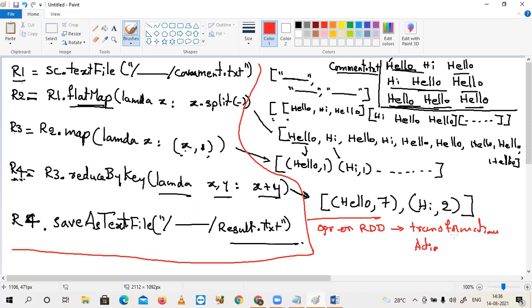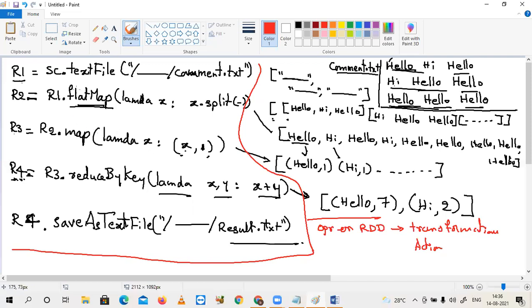In this example, in total how many RDDs are in our flow? 4 RDDs: R1, R2, R3, R4. Just by seeing this shape, you tell me, what are transformations and what are actions here?